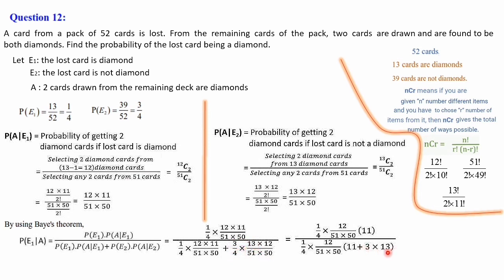So plus 3 into 13. Numerator just a rearrangement, that's all. So 1 by 4 into 12 by 51 into 50 can be cancelled from both numerator and denominator. We will get 11 divided by 11 plus 3 into 13 is 39. Then 11 plus 39 we get 50. So 11 divided by 50 is the required probability.